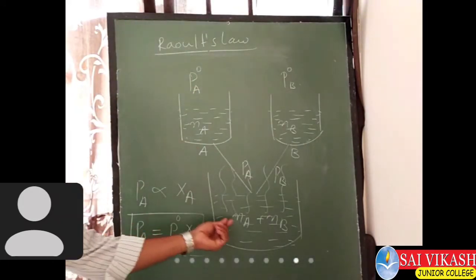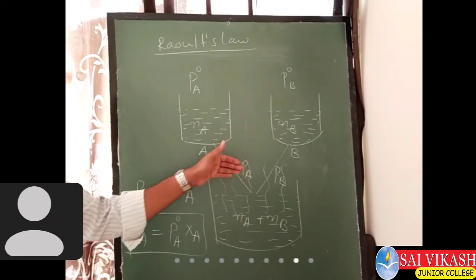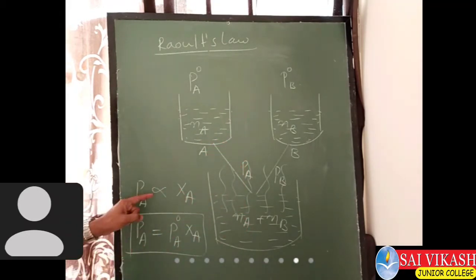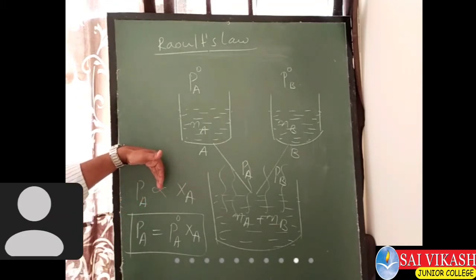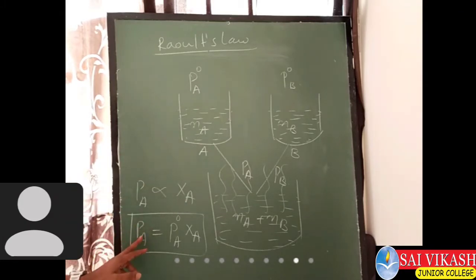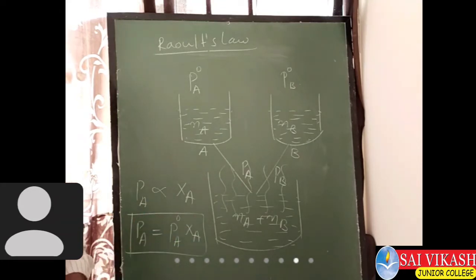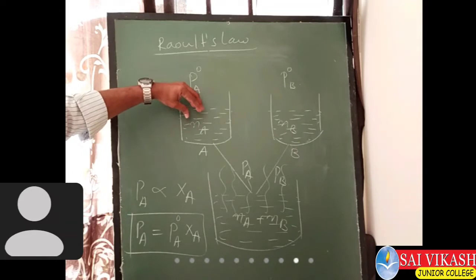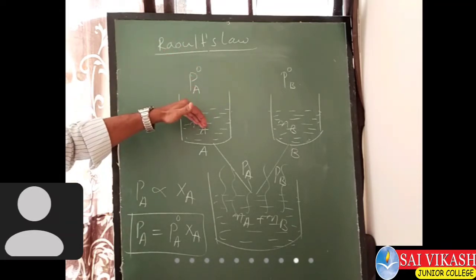It means the more the mole fraction, the more the evaporation, so the more vapor pressure will come. That is the meaning. Therefore, PA is proportional to XA. So let's remove this proportionality. We need to keep some constant, that is PA equals P naught of A into XA. The P naught of A I have taken as a constant. Why? Because this is the liquid component A when it is in pure state.